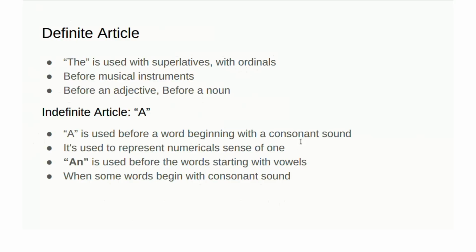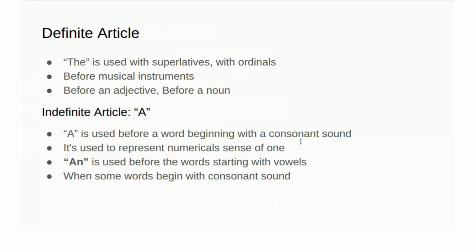Some words begin with a consonant letter but are used with an, for example, honest. H is a consonant letter, but we can use an: an honest man, an honest boy, an honor, an hour.